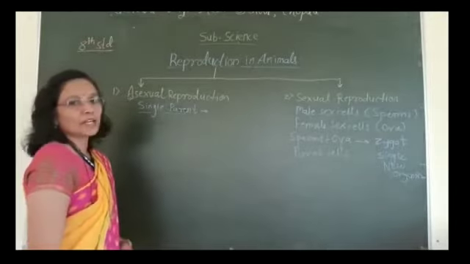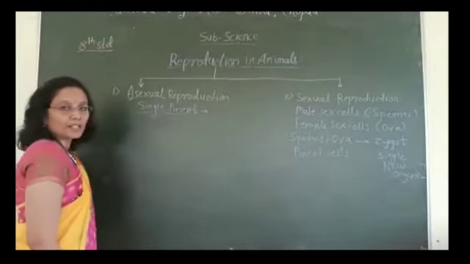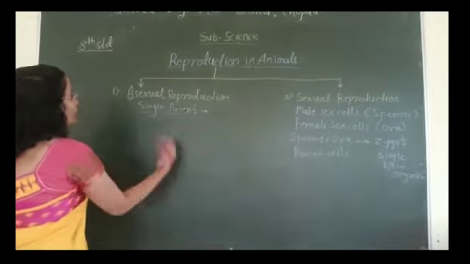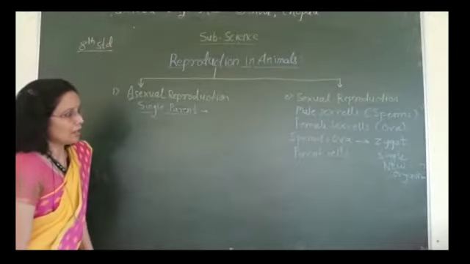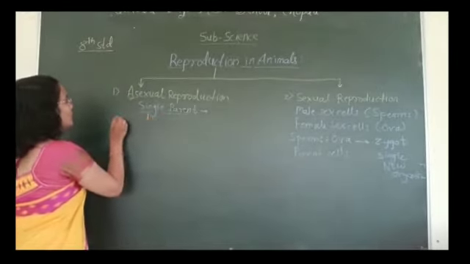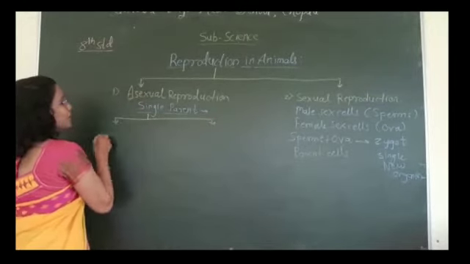Now one by one we are going to discuss asexual reproduction briefly. Here a single parent can give rise to a new organism. There are two modes of reproduction.